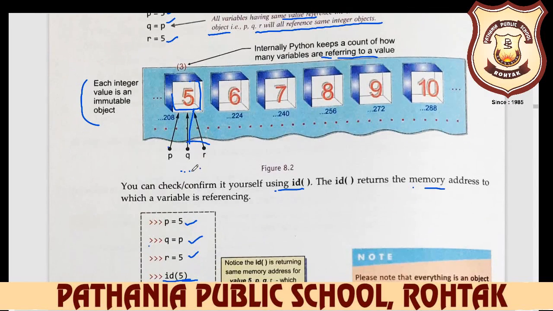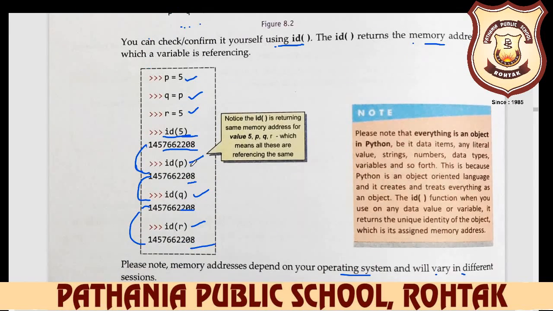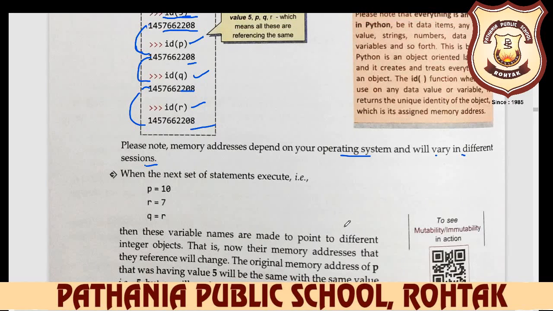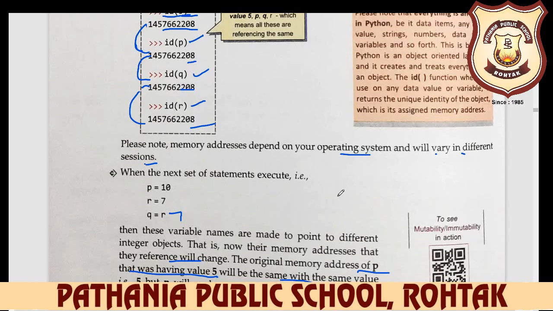Integers and floats are all immutable. When the next set of statements executes, P is equal to 10, R is equal to 7, and Q is equal to R, meaning Q is also 7. Then these variable names are made to point to different integer objects. That is, their memory addresses, their references, will change. The original memory address of P that had the value 5 still holds the same value 5, but P no longer references it. The same is true for the other variables.